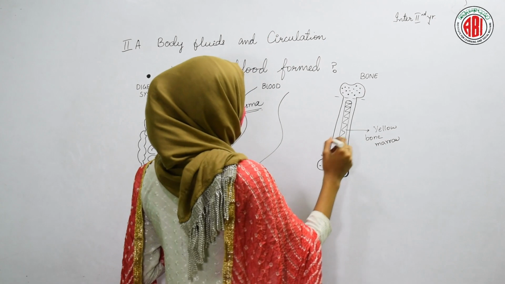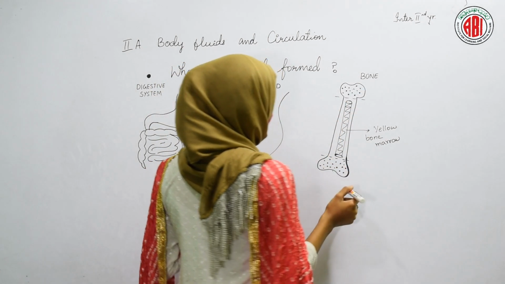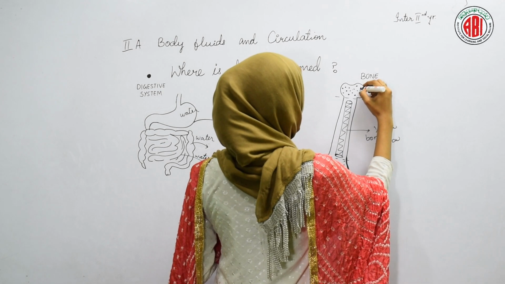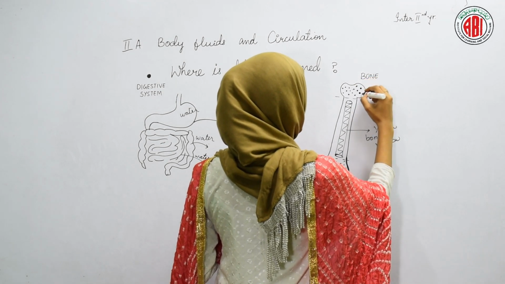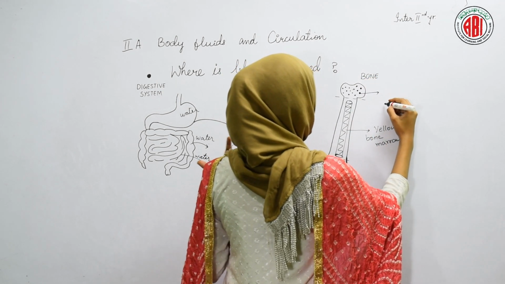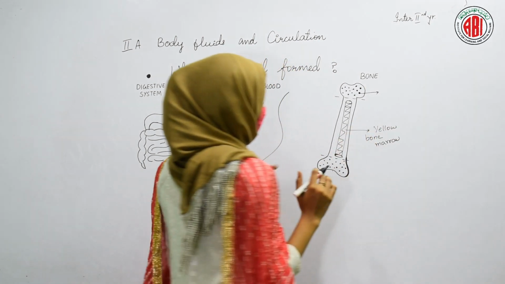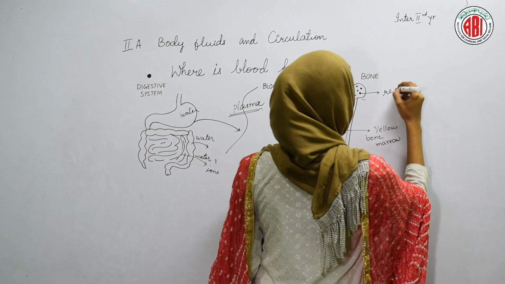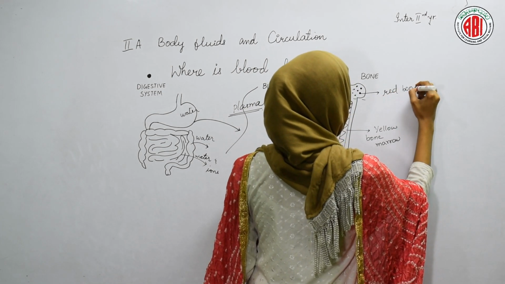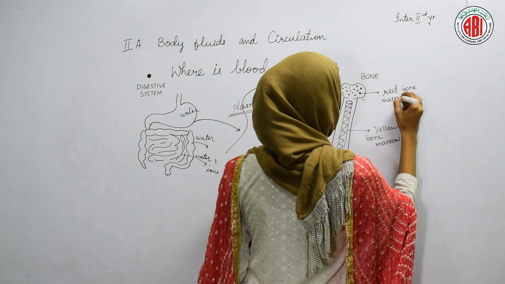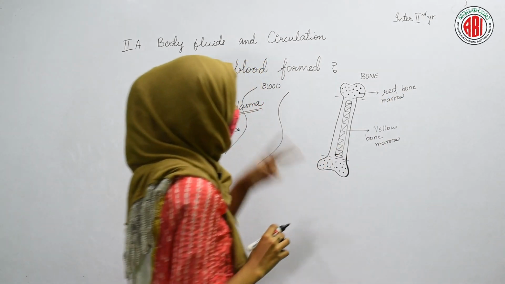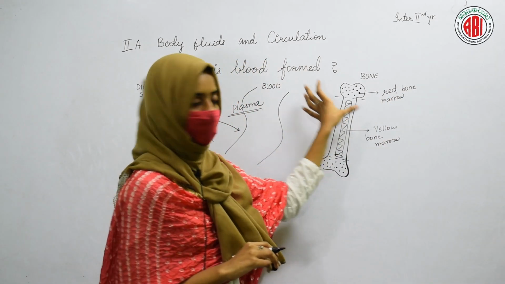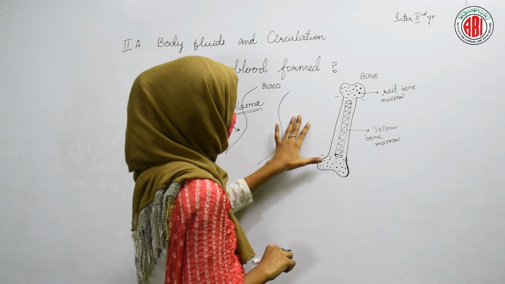At both ends of a bone, you can find some round red colored substances, and these red colored substances found at both ends of the bone are termed red bone marrow. So basically, in the bone, two types of marrow are found: one is red bone marrow and the other is yellow bone marrow.